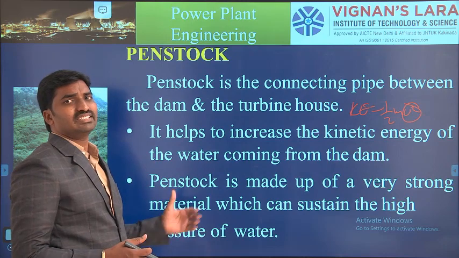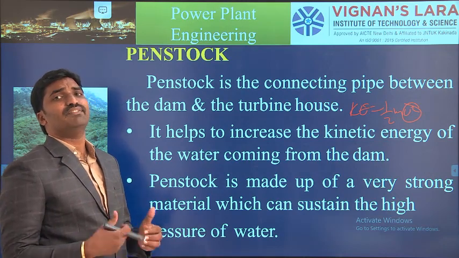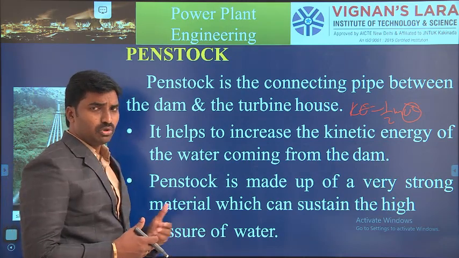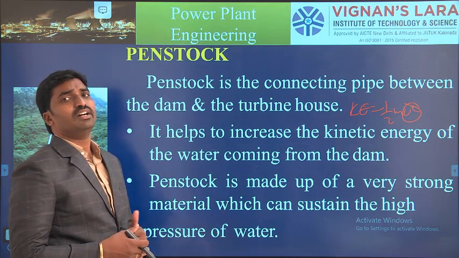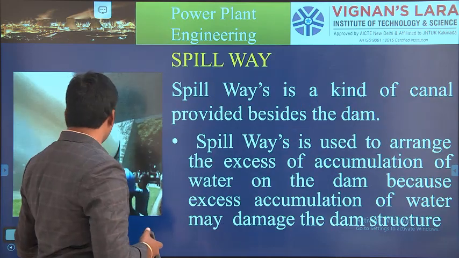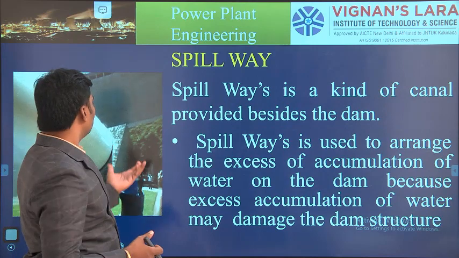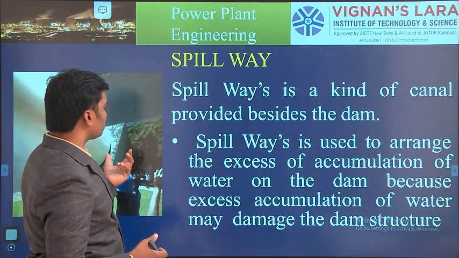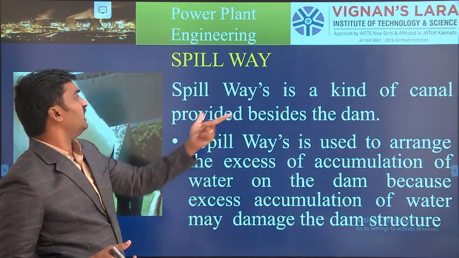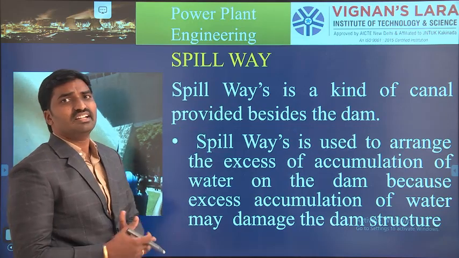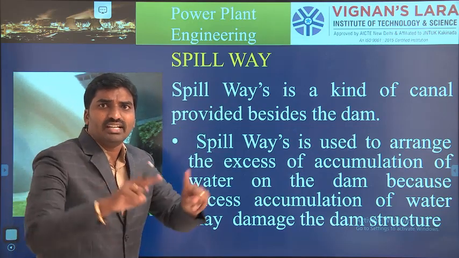So these are the primary elements. Okay, up to now we have been discussing the primary elements. Next, we would like to go for the safety elements. One is the spillway, and okay, so this is the spillway here. A spillway is a kind of canal provided beside the dam. So beside the dam we are providing some canals.